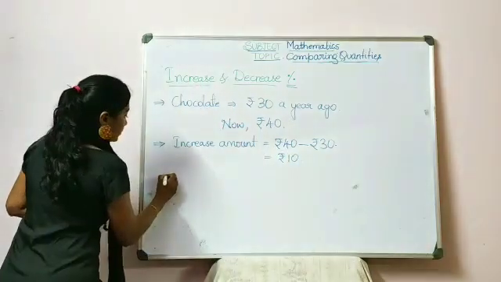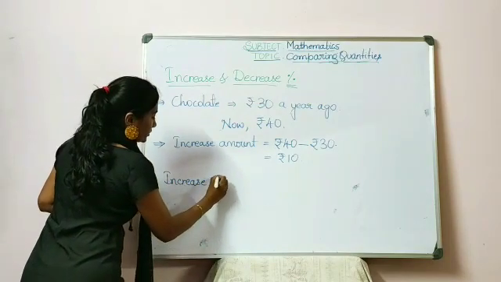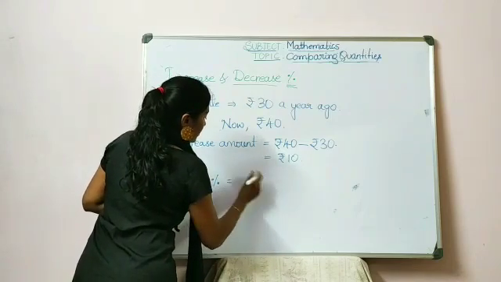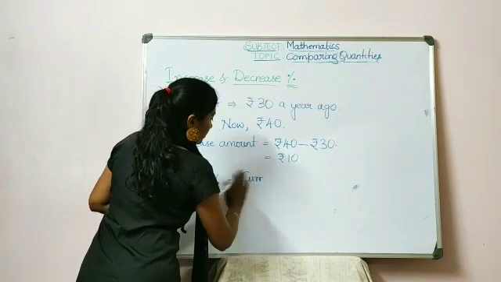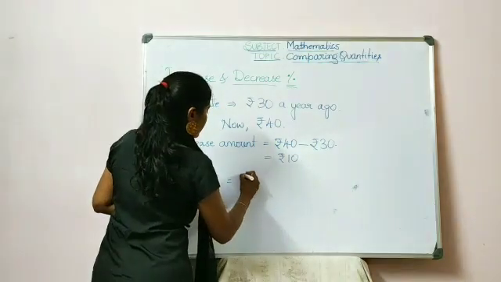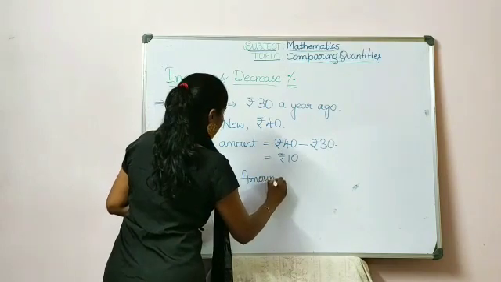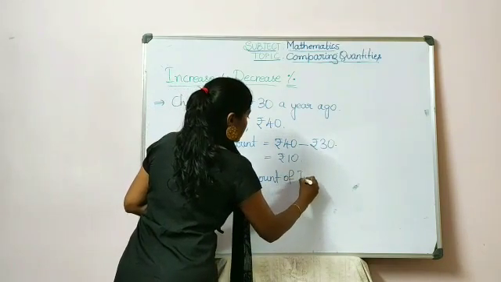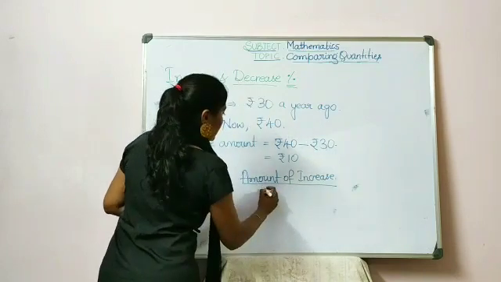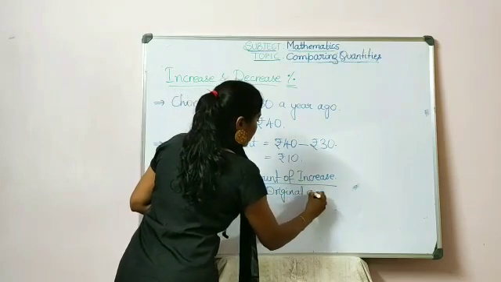So the formula to find out increase percent is amount of increase divided by the original amount.